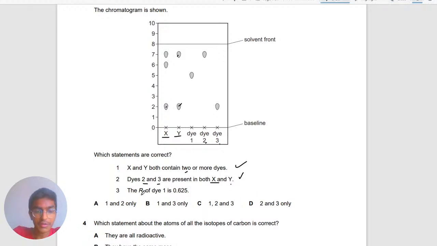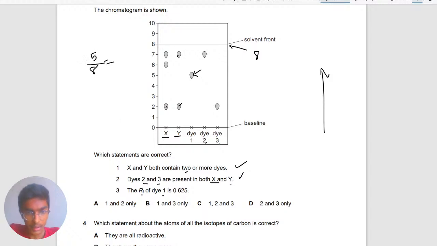And then the RF value. The RF value is the distance it travels. So what I can do is, remember, this one is 8. So I do the RF value of dye 1. Dye 1 is right here. So what I do is 5 over 8. Whatever that gives you on your calculator will hopefully be 0.625. I don't have a calculator right now, but yeah.